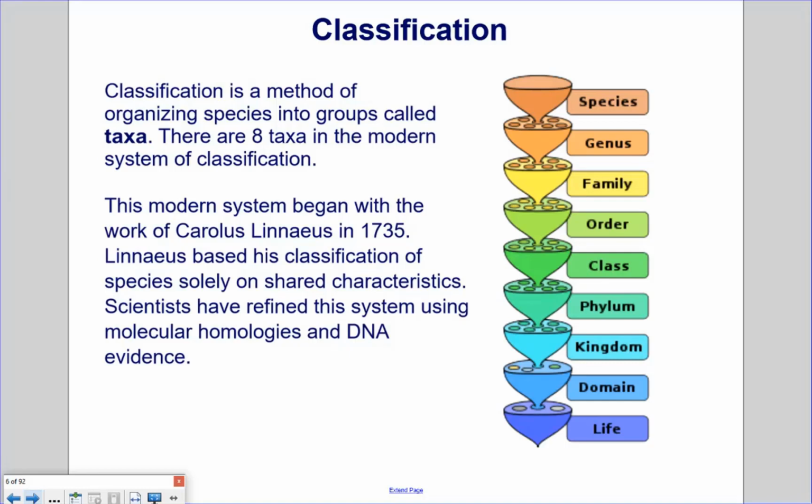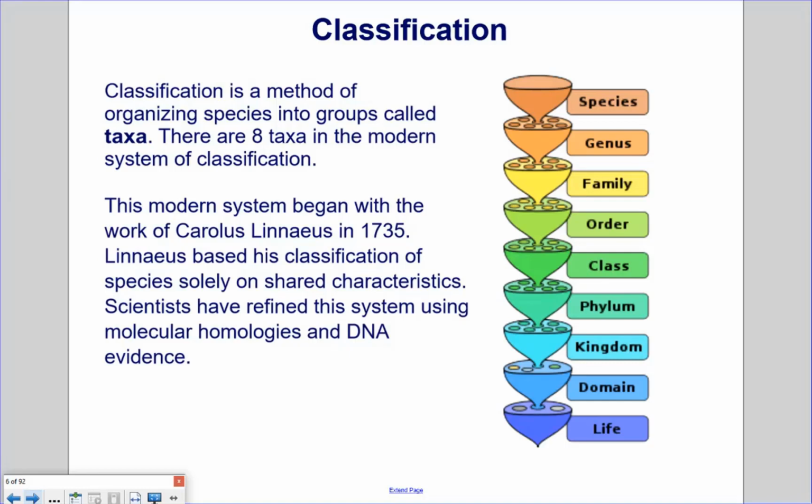Recall that species are organisms that can reproduce and have fertile offspring, and then a group of similar species fit into a genus, then genera fit into a family, and then order, class, phylum, kingdom, domain, and finally all life.